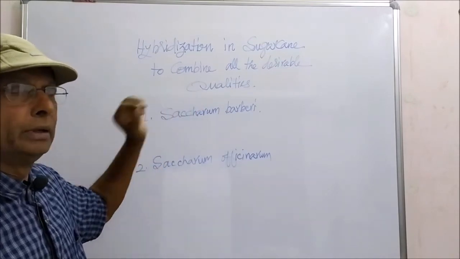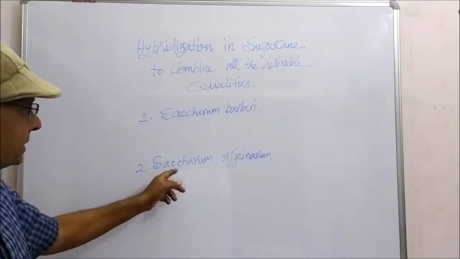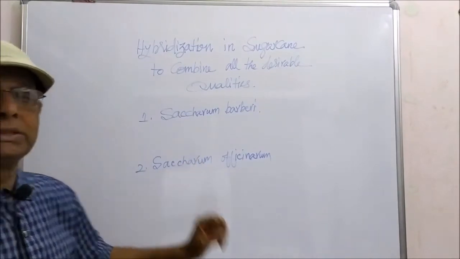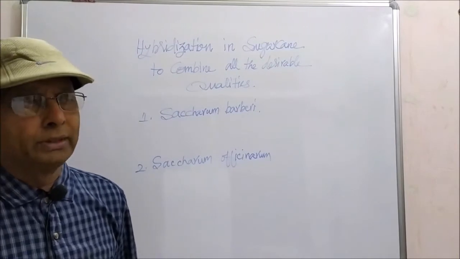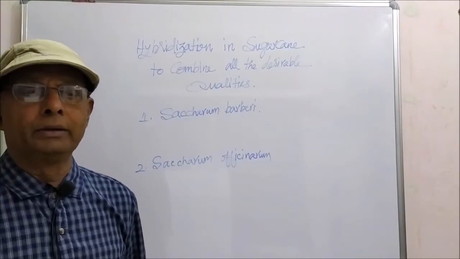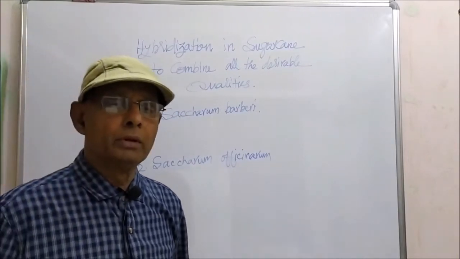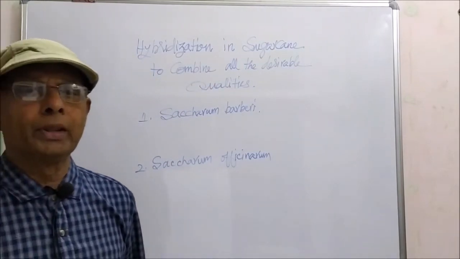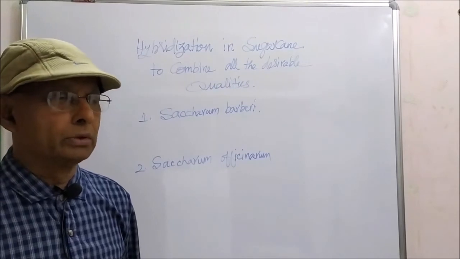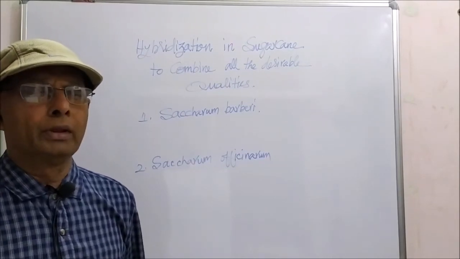It grows in North India. But the second variety, Saccharum officinarum, is a South Indian variety. It has a thick stem and contains higher sugar content, but it will not grow in North India.